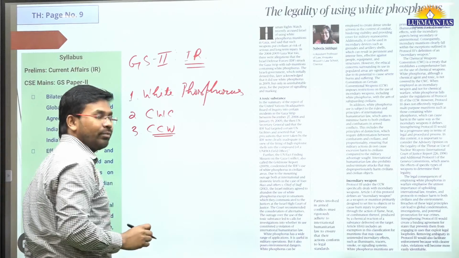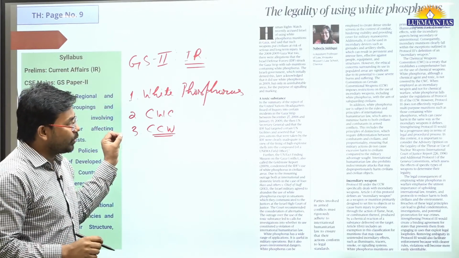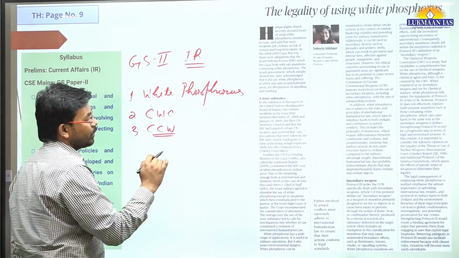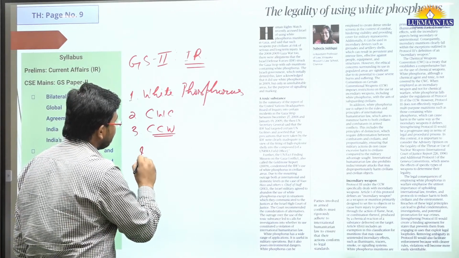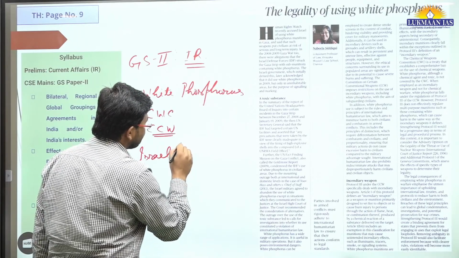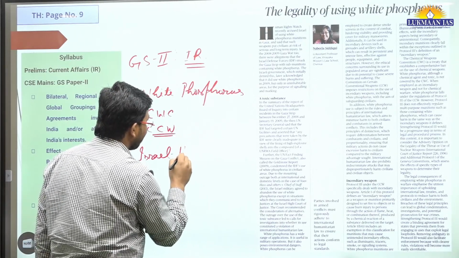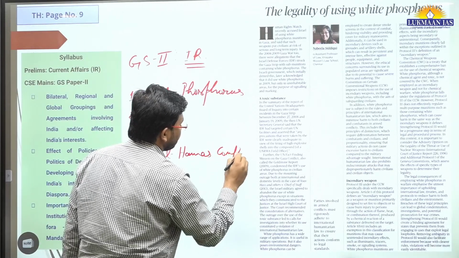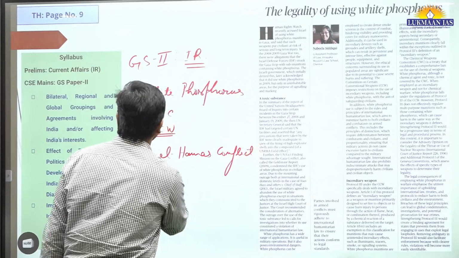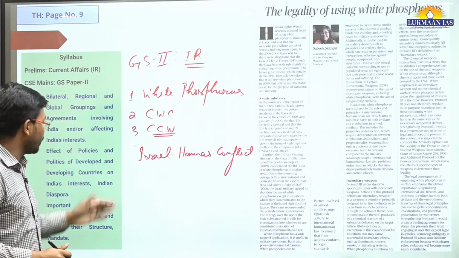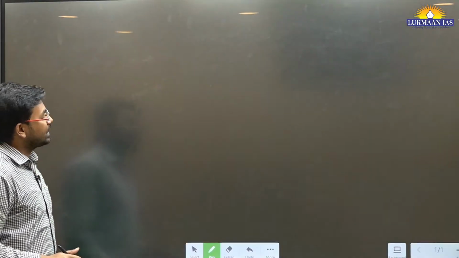And then we are going to discuss the Israel-Hamas conflict that is happening. So these are the objectives of this article. Through this article, we are going to learn about these topics. So let's start the discussion.